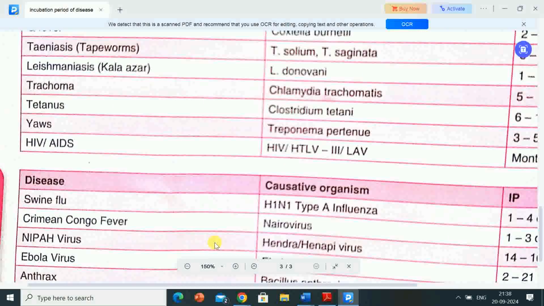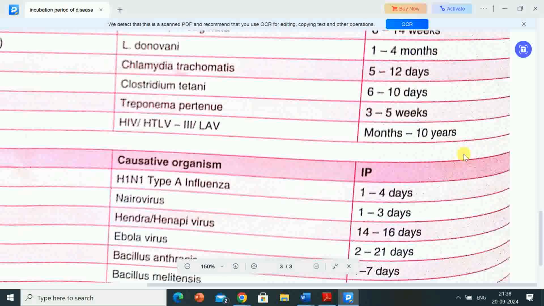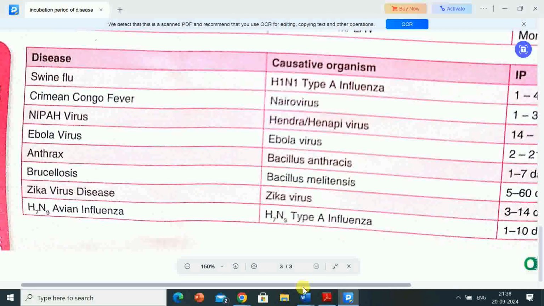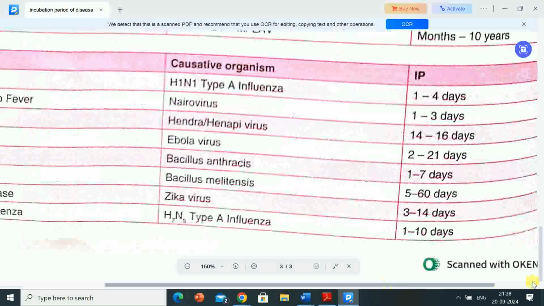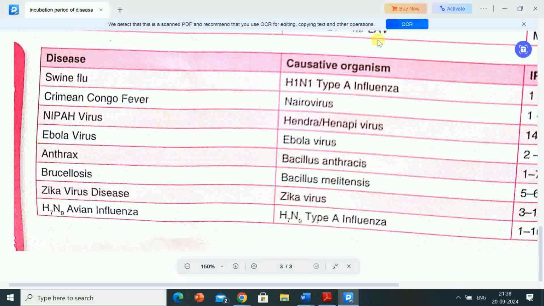Next disease is HIV or AIDS, causative organism HIV, HTLV-III, LAV, incubation period months to 10 years. Next disease is swine flu, causative organism H1N1 type A influenza, incubation period is 1 to 4 days. So 1 to 4 days is the incubation period for swine flu.